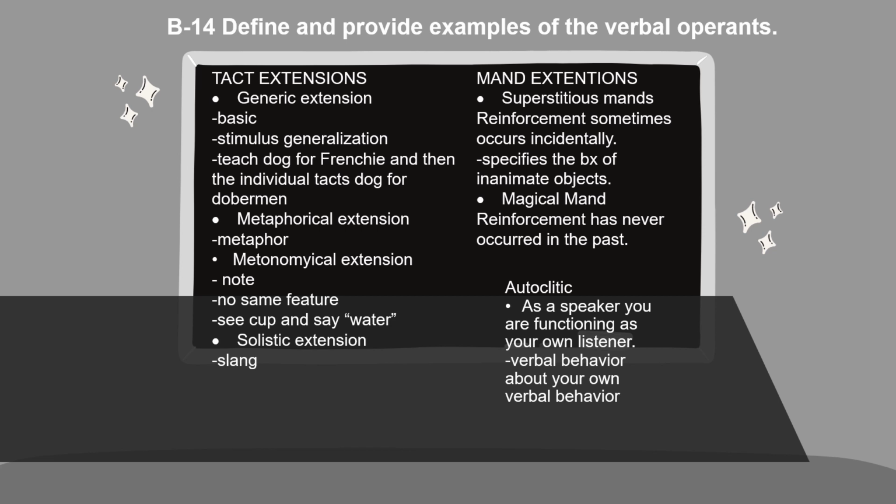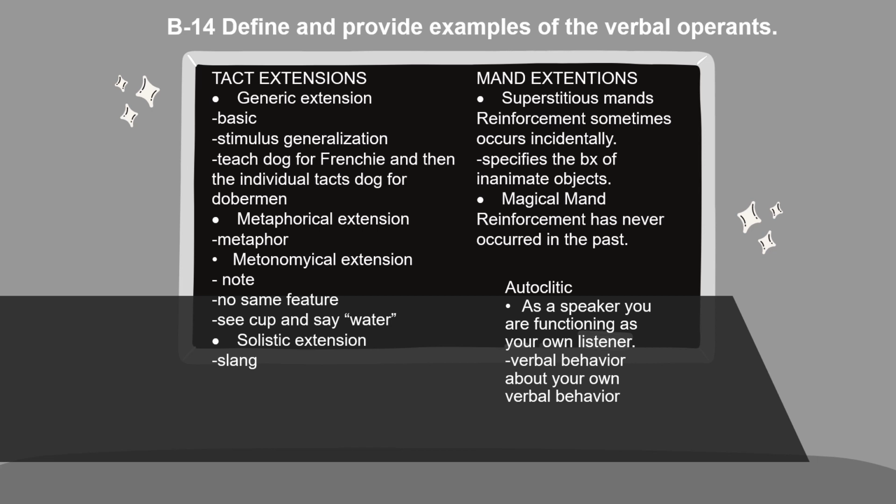Then there's metaphorical extension, which is when you're using metaphor to describe something. Then there's metonymical extension, where there's no same feature. It's like when you see a cup and you say water instead of cup. And the last extension is solecistic extension, which is kind of like slang.